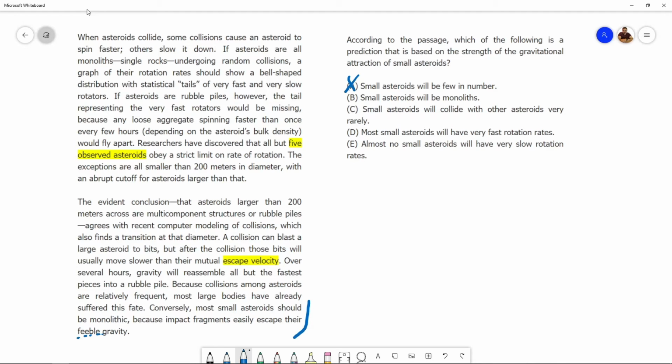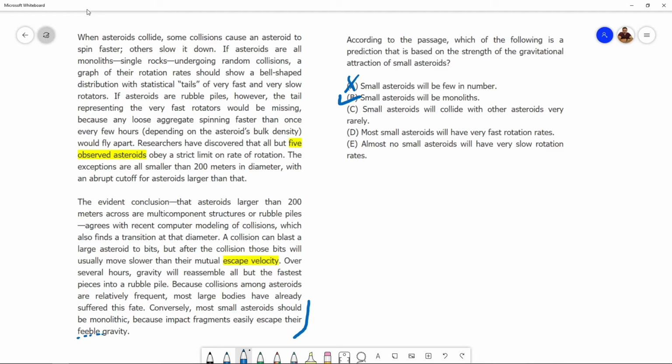So, even if a small asteroid got into a collision and got shattered into smaller bits, those small bits would not get assembled back together into a rubble pile. Why not? Because the gravity will be very feeble for those small bits. And that's why small asteroids will be monoliths. B is correct.